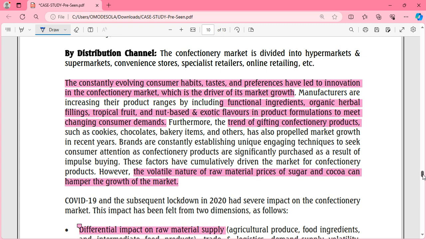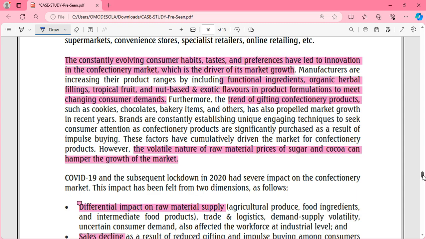Like that hamper. Like I said, if you don't get a hamper in December, something is wrong. You understand? And even if you want to visit somebody and you're wondering what appropriate gift to take, you're thinking hamper. So it's very, very popular. This has actually caused the market to increase. But then the volatile nature of the raw material prices of sugar and cocoa can hamper the growth in the market.